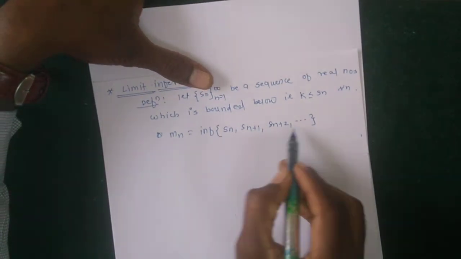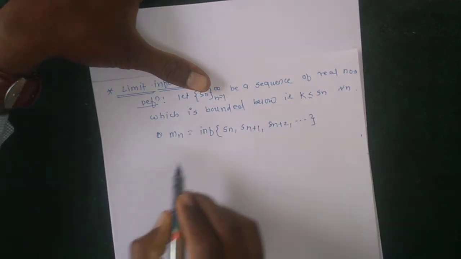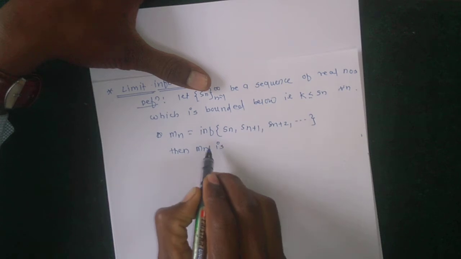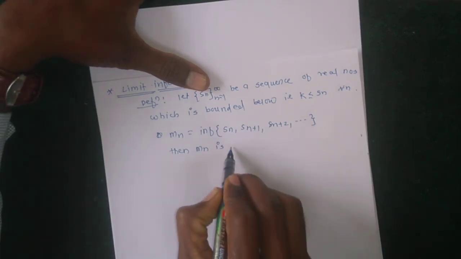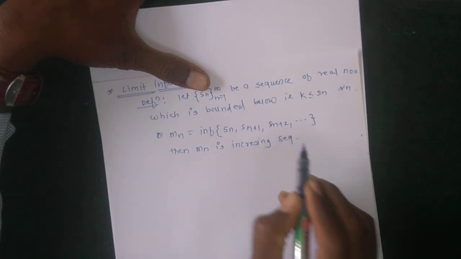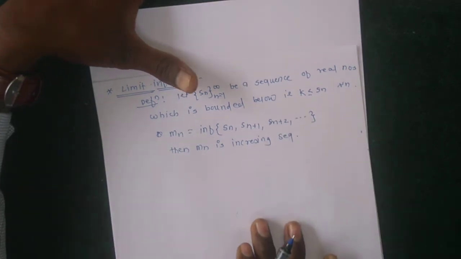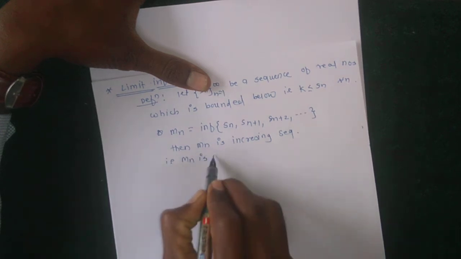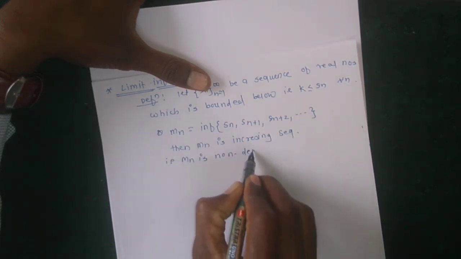Choose the infimum of all these elements. Then mn is an increasing sequence, that is, mn is a non-decreasing sequence.